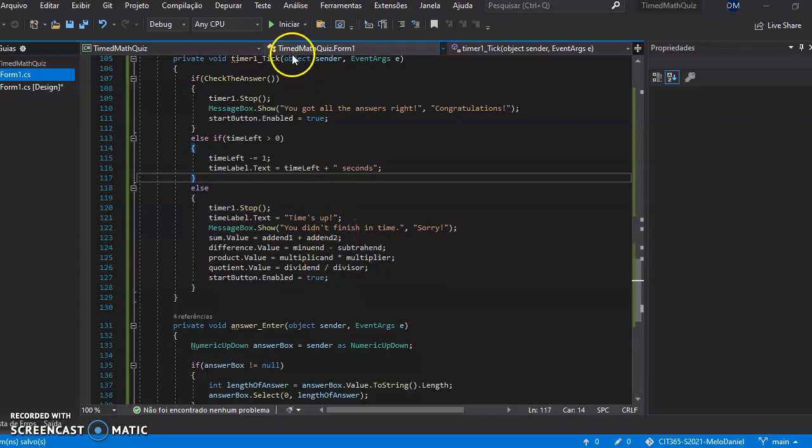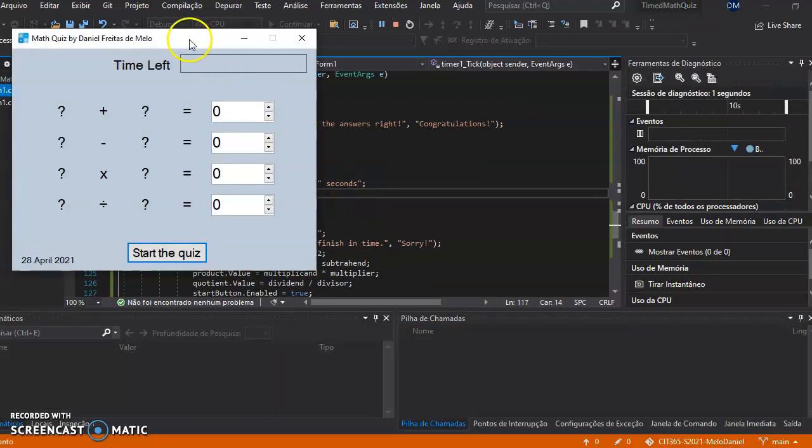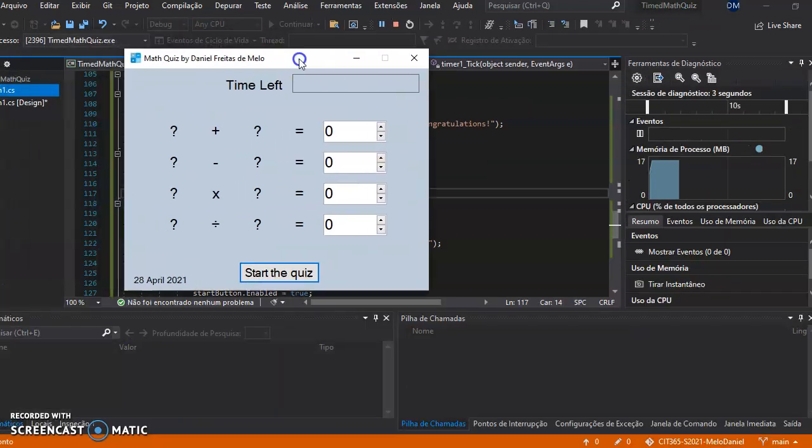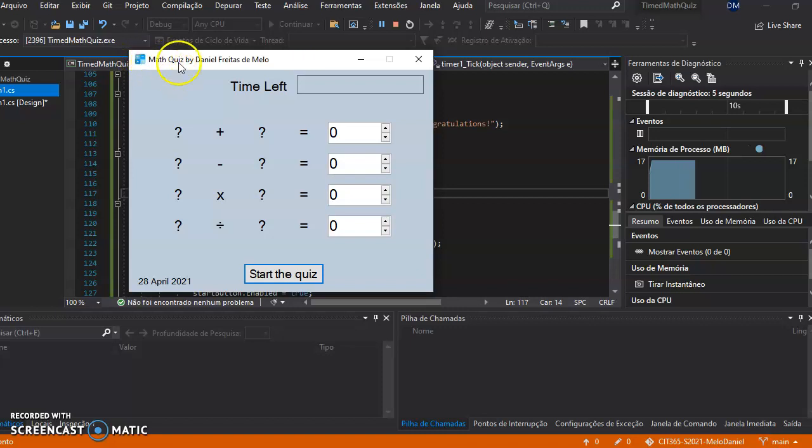Hello, this is my presentation on the timed math quiz assignment. I'm going to initiate the program, and as you can see, I've changed the logo here. I've added the title and changed the background color.